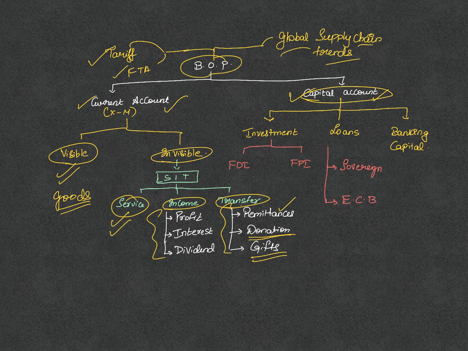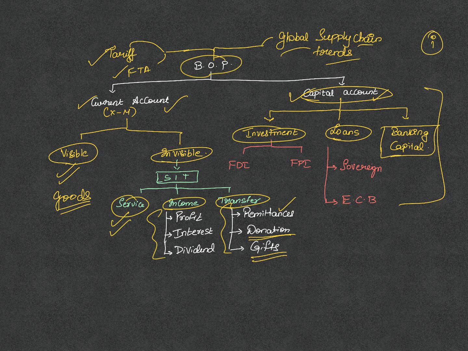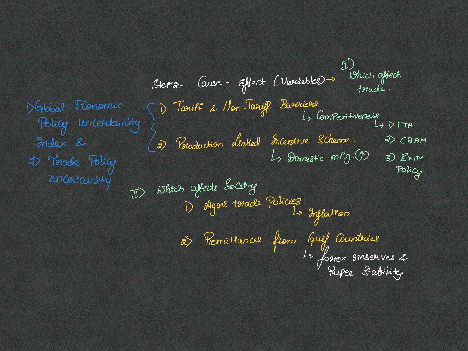How about the capital account? It will consist of investments, loans and banking capital. All this were again previously discussed. If you want this to be elaborated further, I will be attaching a link. You can check the I button in the video here up there. All the basics are covered in that video. You can go and check there. We understood the step 1, that is the basics of balance of payments. Now let us understand the cause-effect relationship that is involved in various variables of the balance of payments and how it will impact our economy.